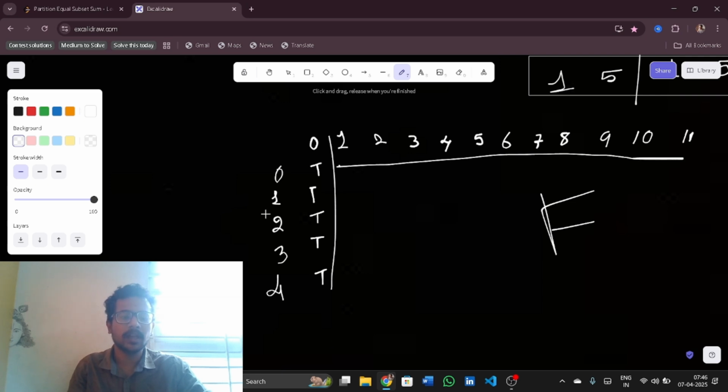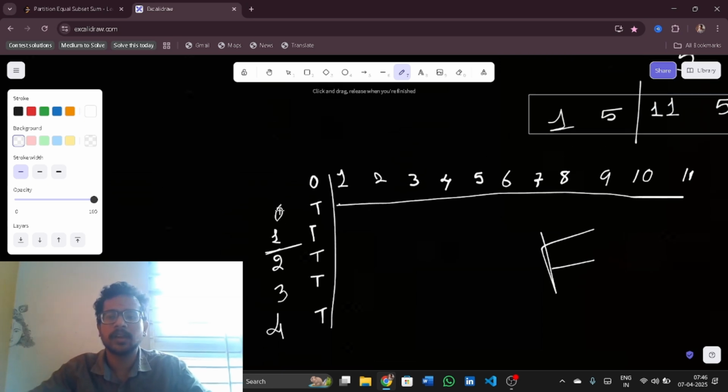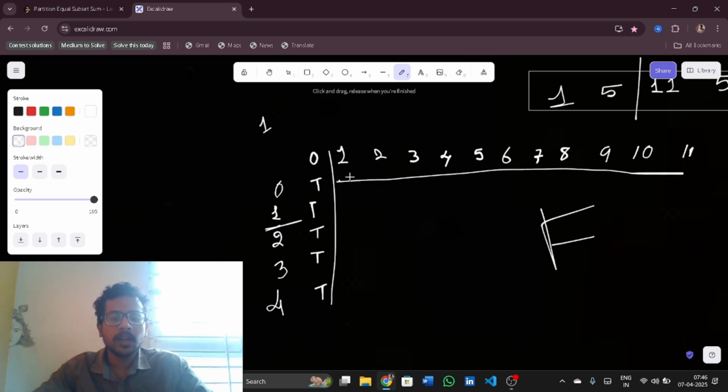Now we'll be taking one index. That means I am taking 1. So if I take 1, what are the values that I can get, or what are the differences that I can make? Let me say that here I have 1.